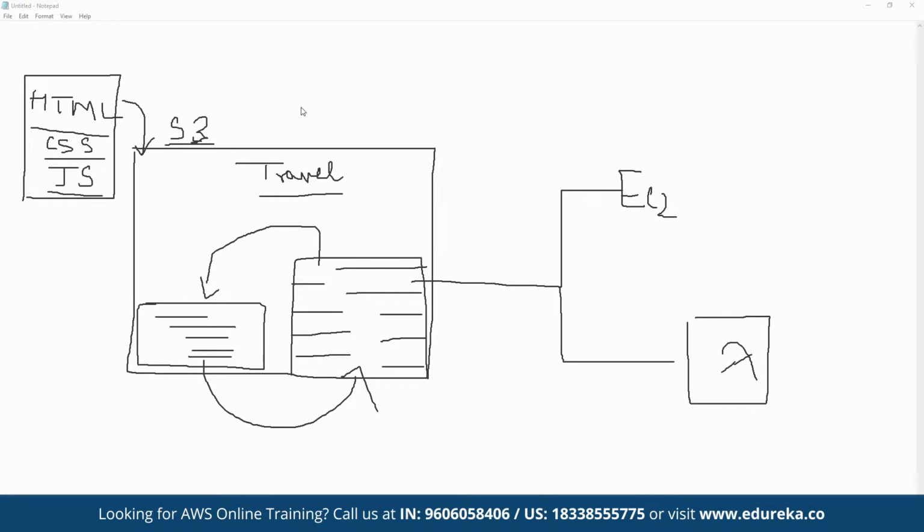We can make use of a full-fledged service called EC2, or we can simply link it to the Lambda service. Now if we are going for EC2, then EC2, as we know, is a full-fledged virtual instance that we can deploy. That means we can choose the AMI, the machine image that we want to use for deploying the servers. We have to choose the entire instance type, that means what kind of instance type we want to deploy, because we have multiple server configurations giving different performance and suitable for different requirements. Then we can also choose the security group.